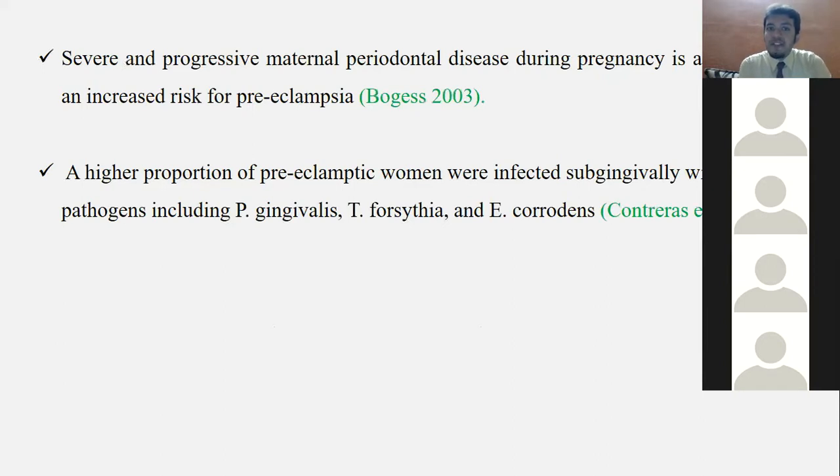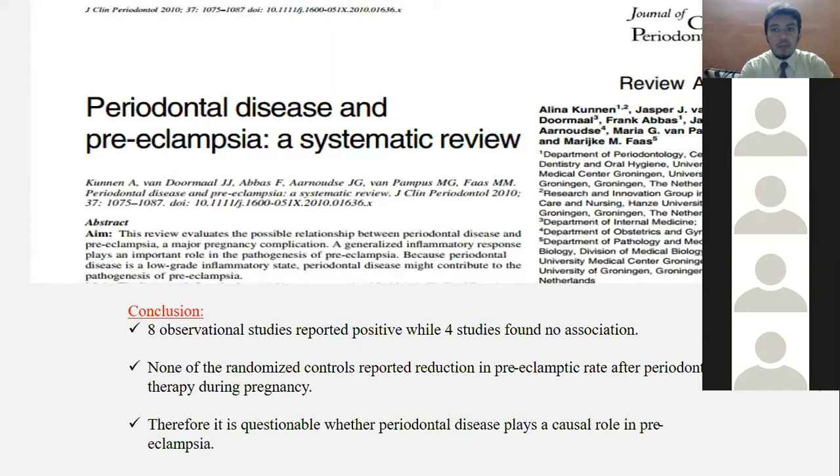Now, severe and progressive maternal periodontal disease during pregnancy is associated with a very high risk of preeclampsia, and that was given by Bogus 2003. A higher proportion of the preeclamptic women were infected subgingivally with a lot of periodontopathic bacteria. This is one of the systematic reviews in 2010, given by Kannan, and he said that preeclampsia is associated, but none of them have given 100% proof. There is one more in 2013 by Slograstra et al., and they also have given a positive association, but a very weaker risk of preeclampsia.